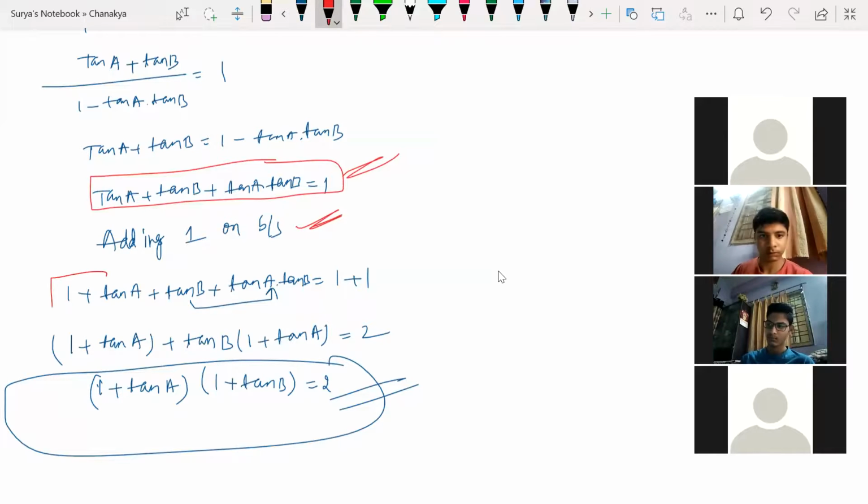So my equation became like this: 1 plus tan A. Then from this I'm taking tan B common. If I take, I'm getting tan B of 1 plus tan A is equal to 2, so again 1 plus tan A common, 1 plus tan A into 1 plus tan B. So my final answer is this one. 2 is the right answer. Next question.